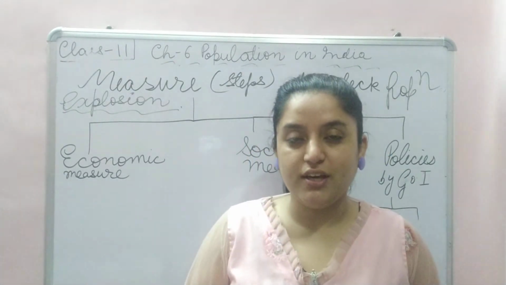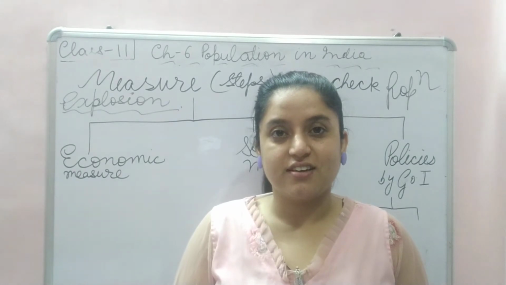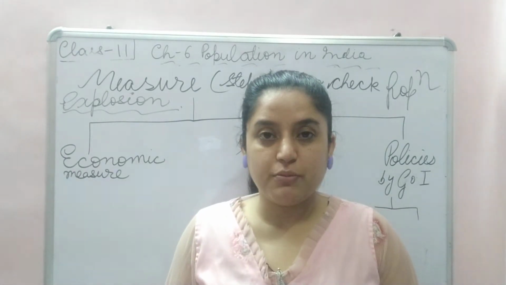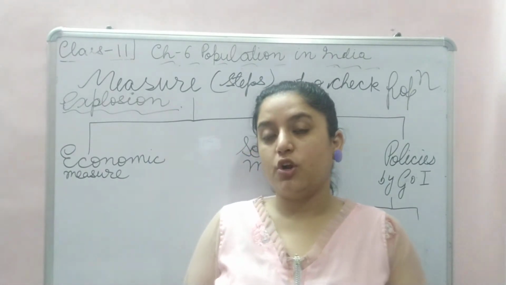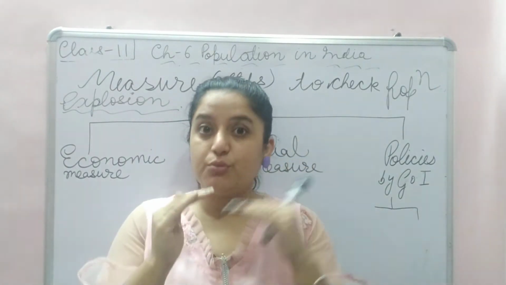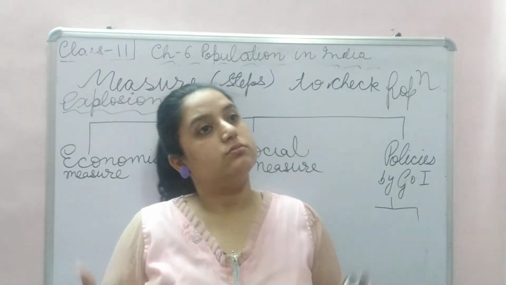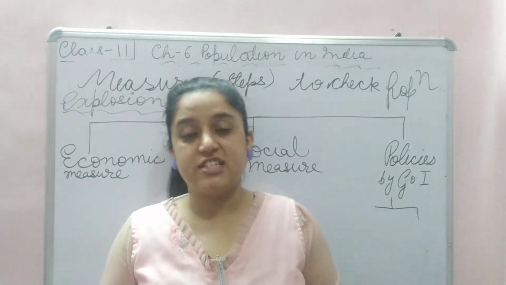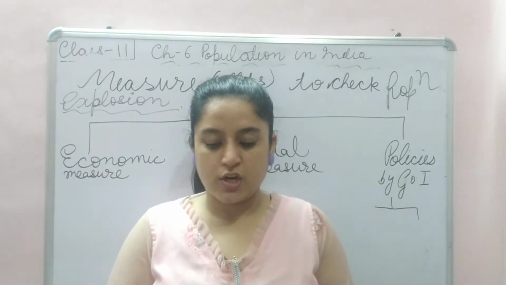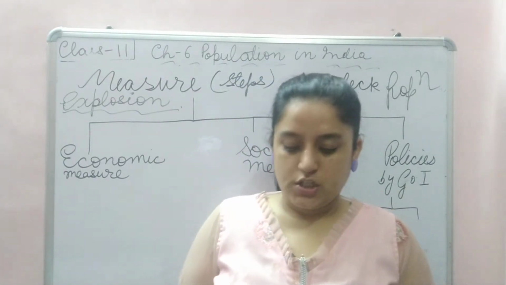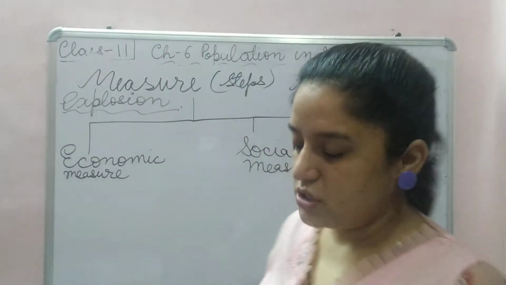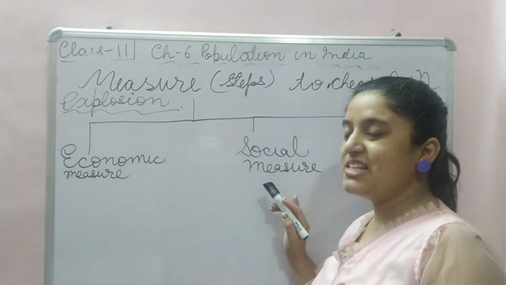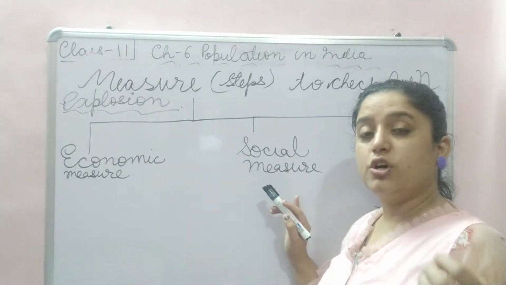A male will dominate, and there will not be an equal thinking process. So childbirth will take place. No education, no exposure for women. So what is required? The social measures are required where these things have to be checked